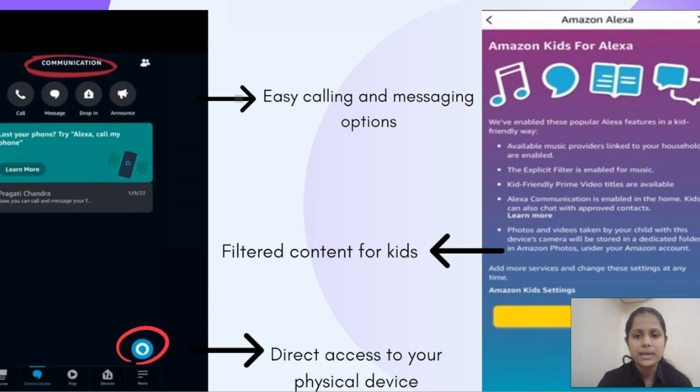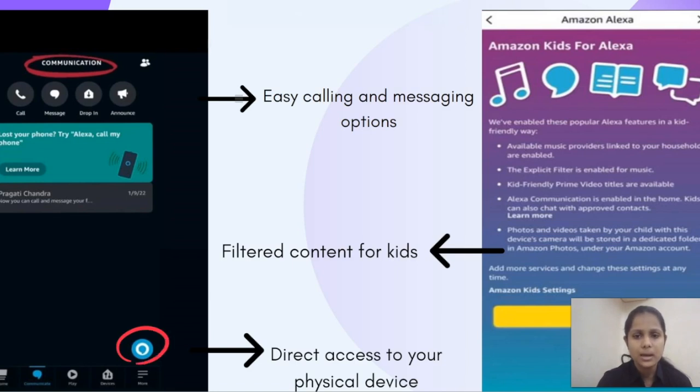The next benefit is that it has filtered content for kids. It offers stories and educational content such as quizzes, spelling games, and many more. It also avails a system in which parents can block explicit content and adult content, thus making it a safe and great experience for kids.